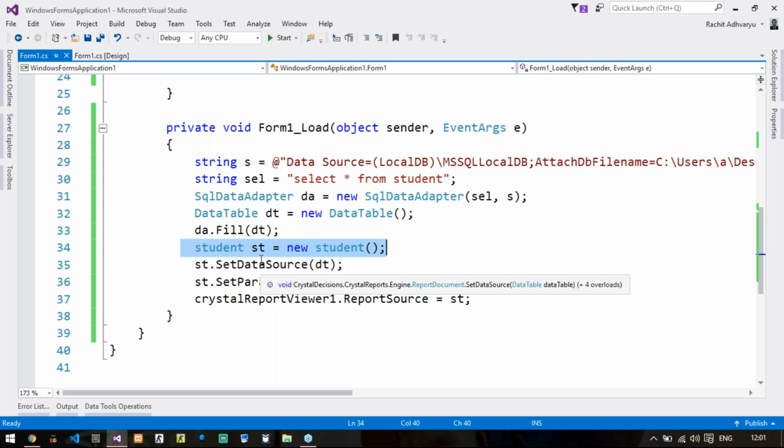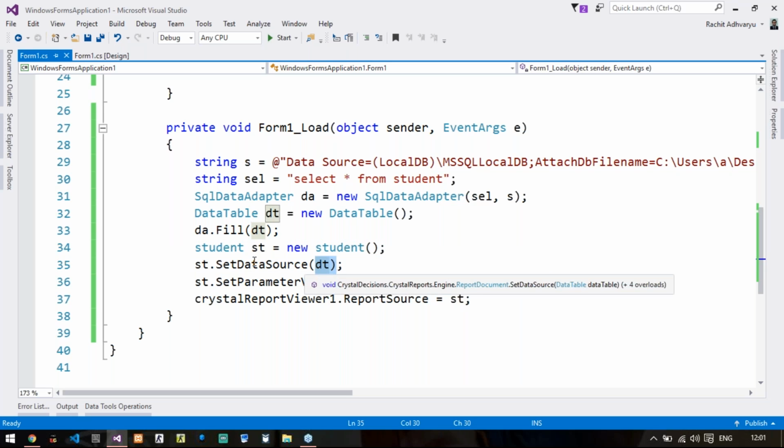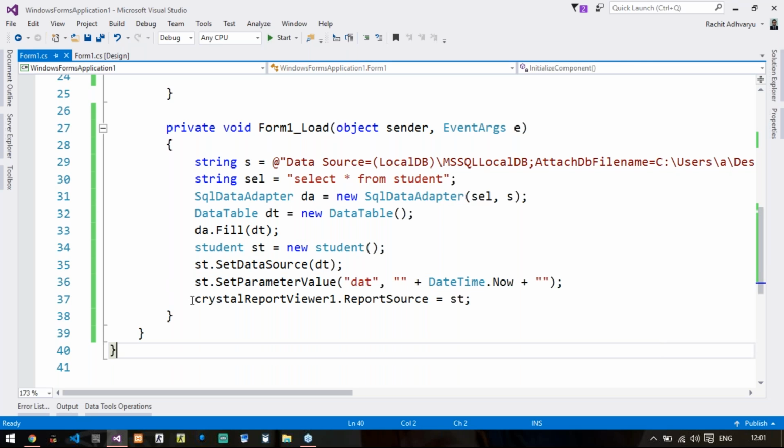So I have created one object. Using that object, provide it with a data table: st.SetDataSource equals dt. If you have used parameters, provide all the values using this particular syntax. And at last, provide the report source to the Crystal Report Viewer using this particular syntax.